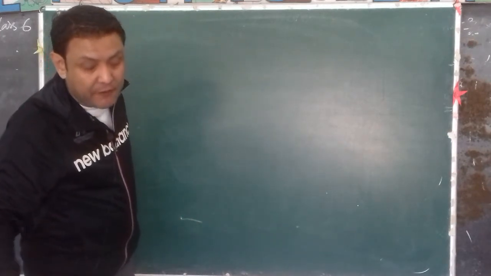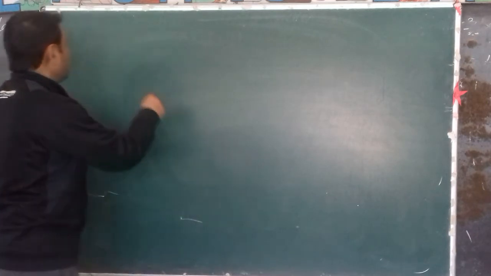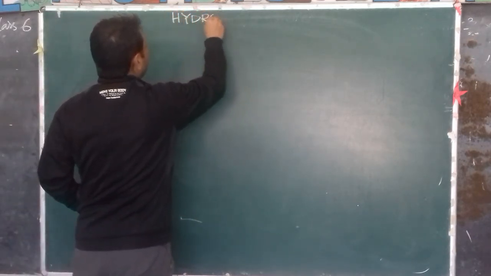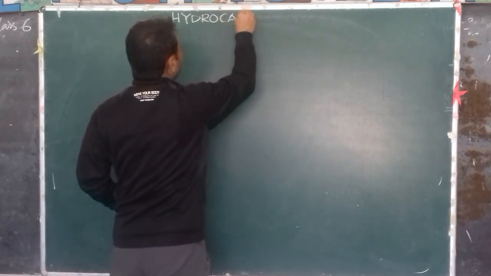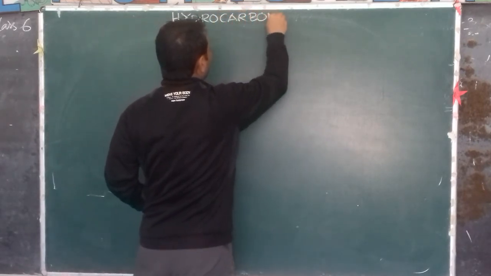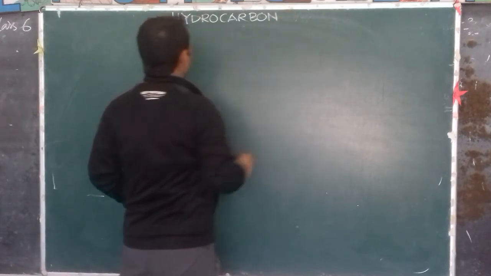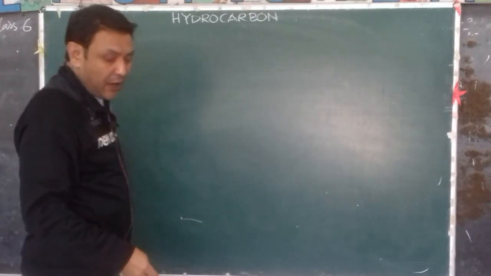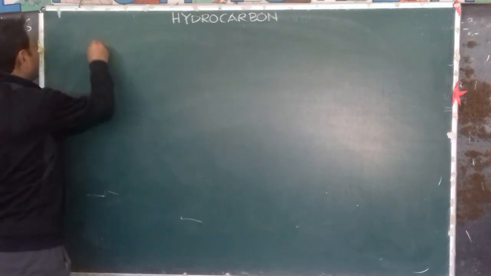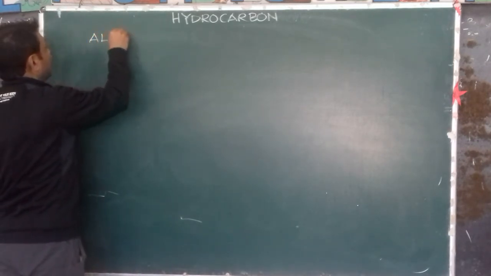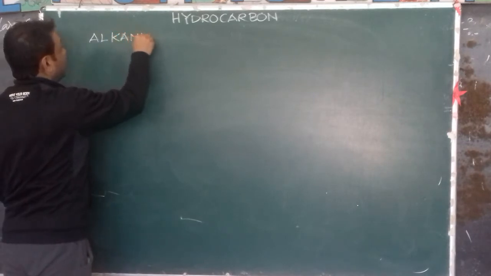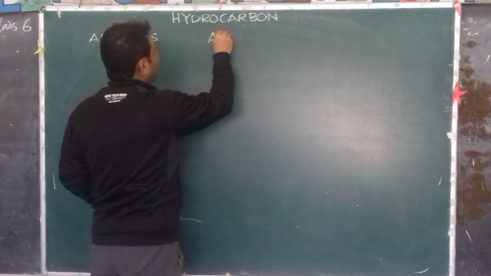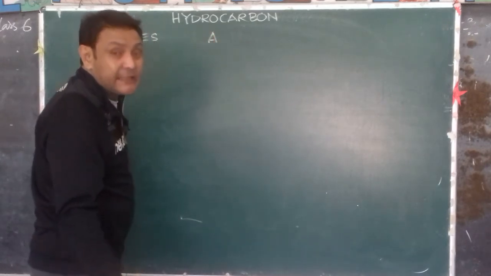The first series is alkanes. We talk about alkanes, alkenes and alkynes.